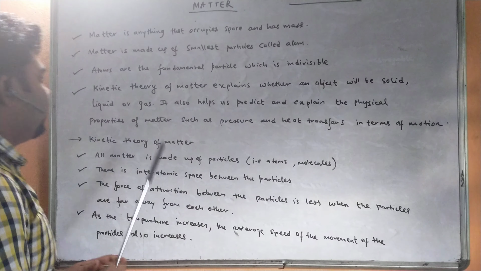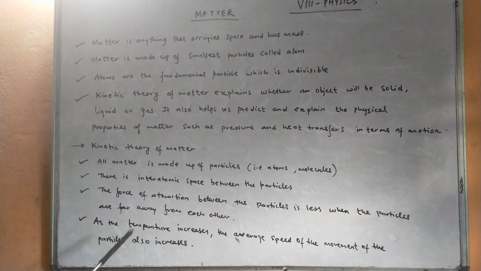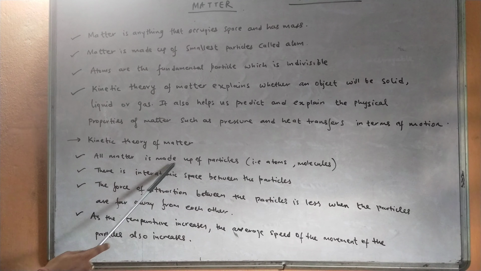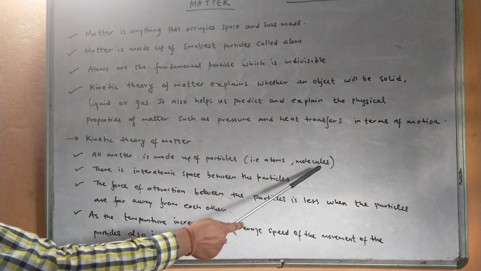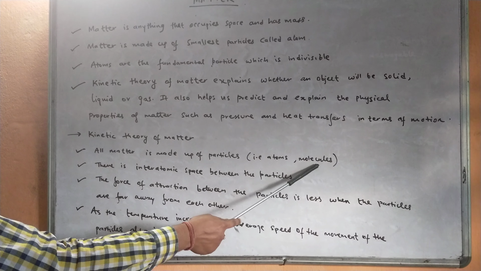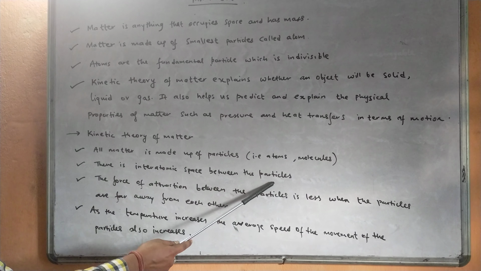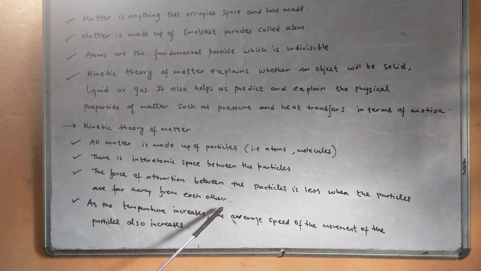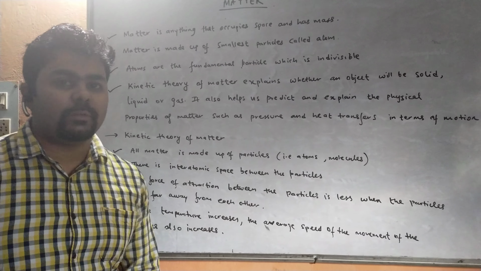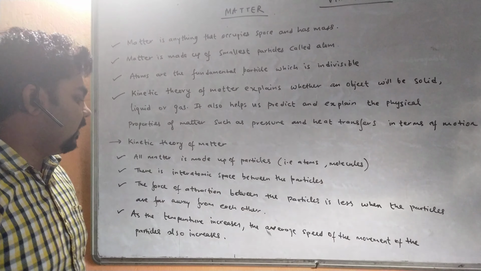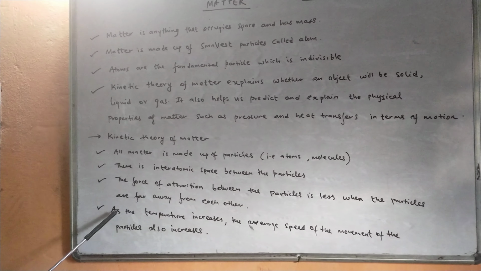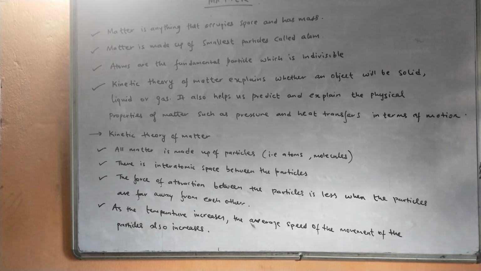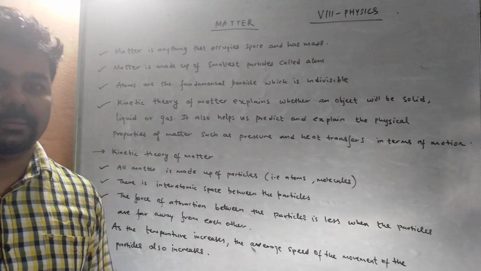So what is the kinetic theory of matter? You need to write down this point. What are the postulates of the kinetic theory of matter? All matter is made up of particles, and the particles can be atoms or molecules. Atoms combine to form molecules. There is interatomic space between the particles. The force of attraction between the particles is less when the particles are far away from each other. Just now I explained that the force of attraction is less if the particles are very far away from each other. As the temperature increases, the average speed of the movement of the particles also increases. So you will note down these points in question-answer form.